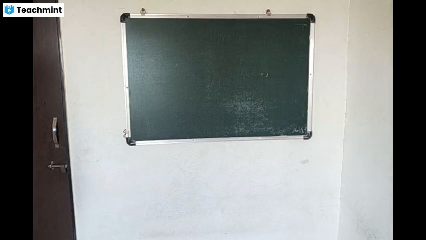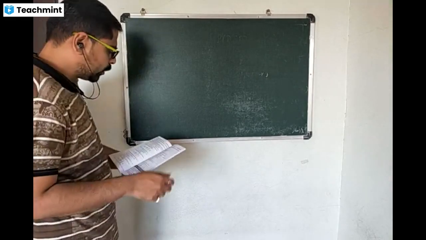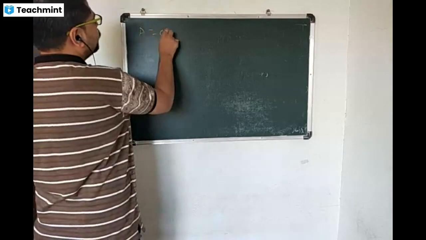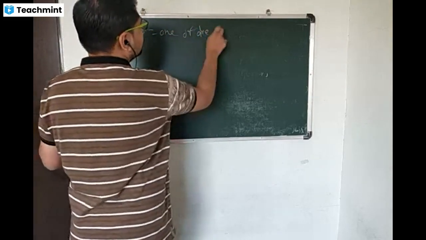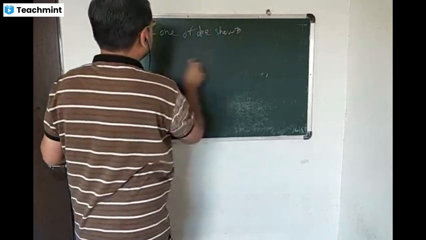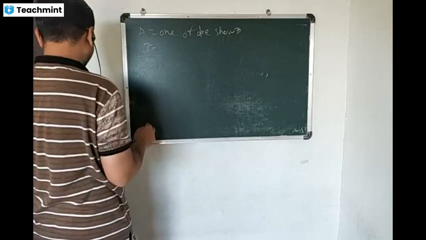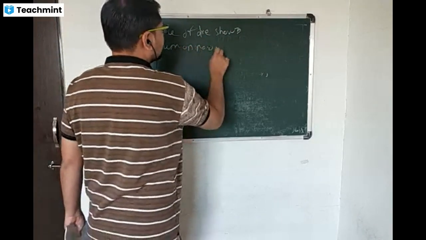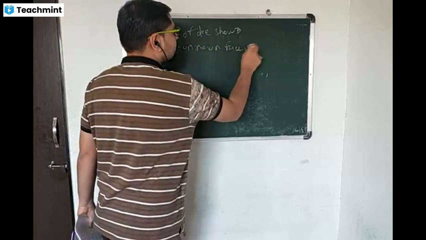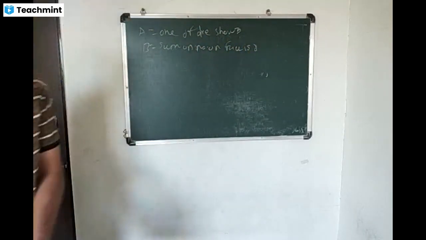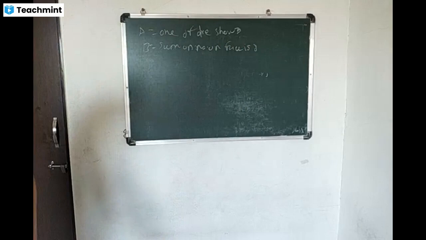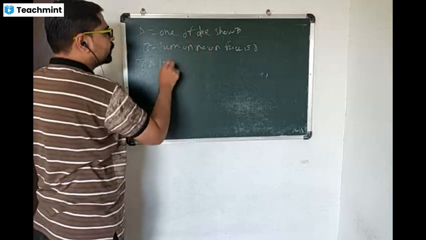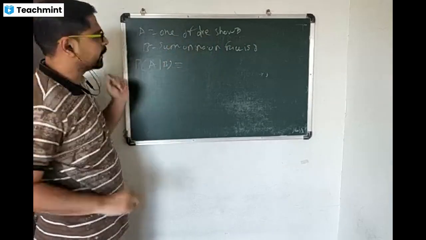तर दुसरं एक्झाम्पल असं आहे, number on one of the die shows 3, and B, sum of number on face is 8. म्हणजे आपल्याला दिलेलं आहे, so we have to find the probability that number on one of the die shows 3 given sum of the number on faces is 8.